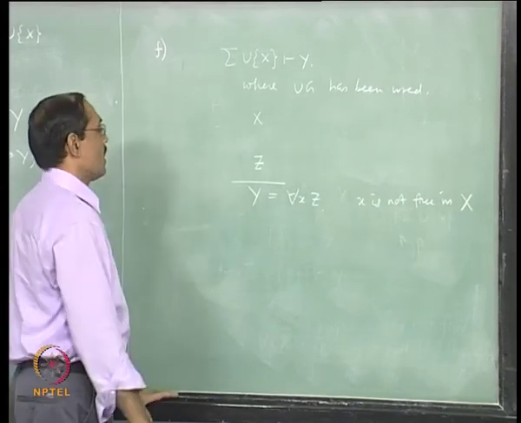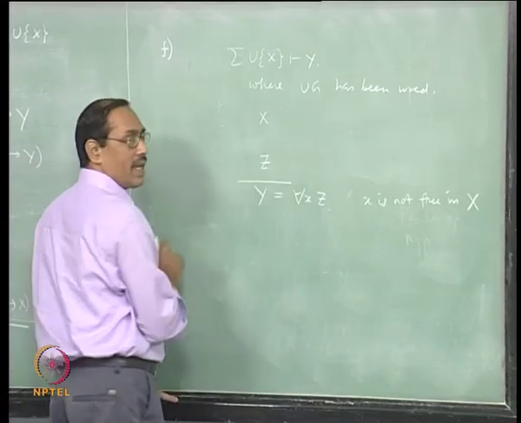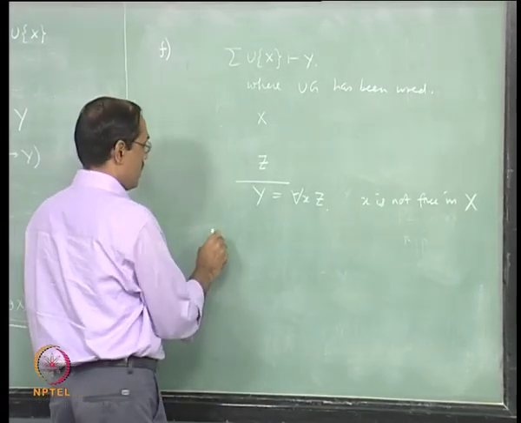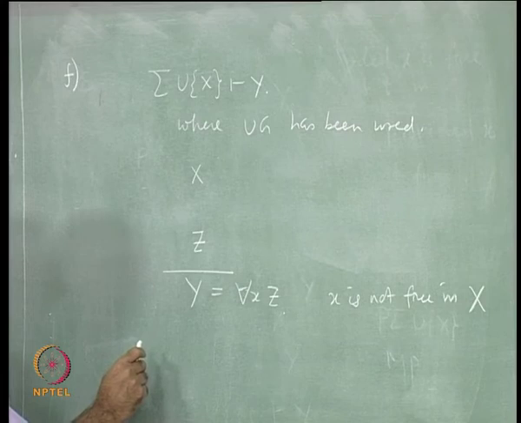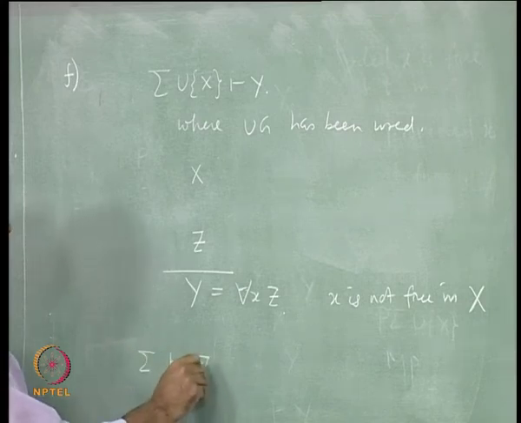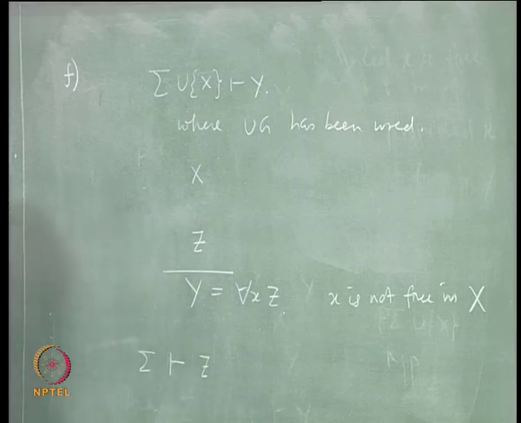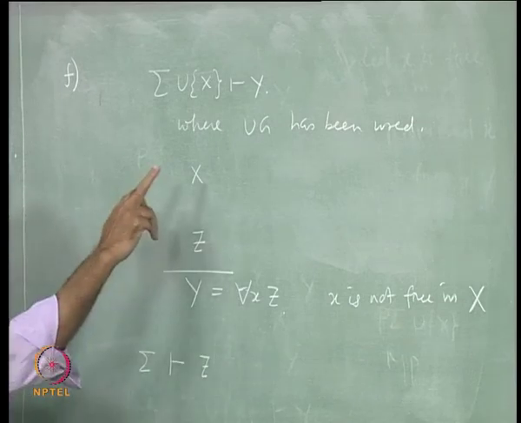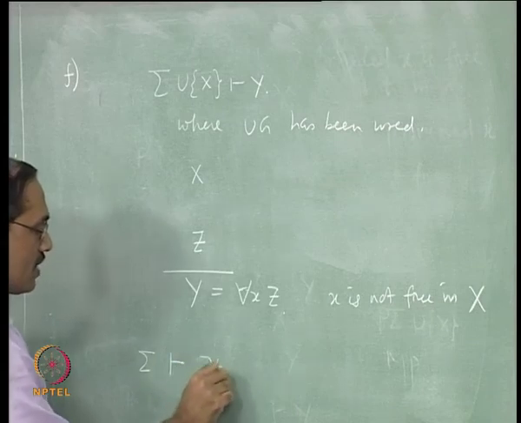Now, what do we do? Apply the induction hypothesis. Then you get sigma entails x implies z.